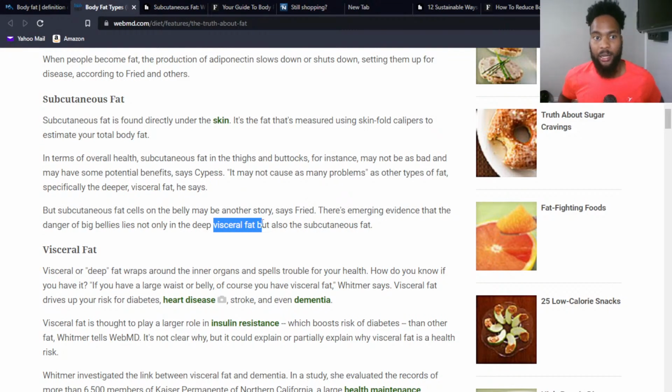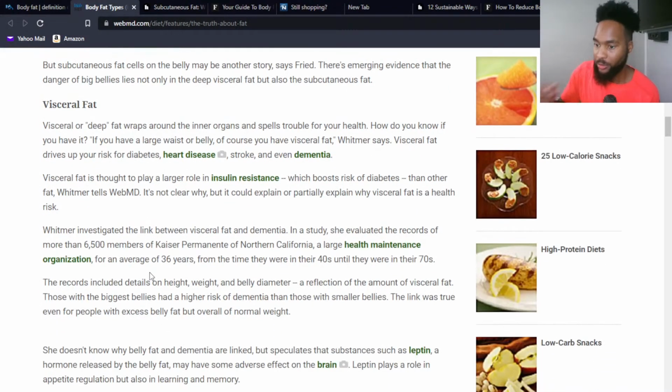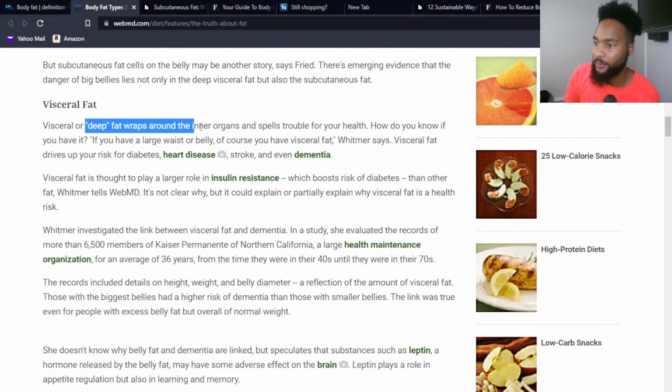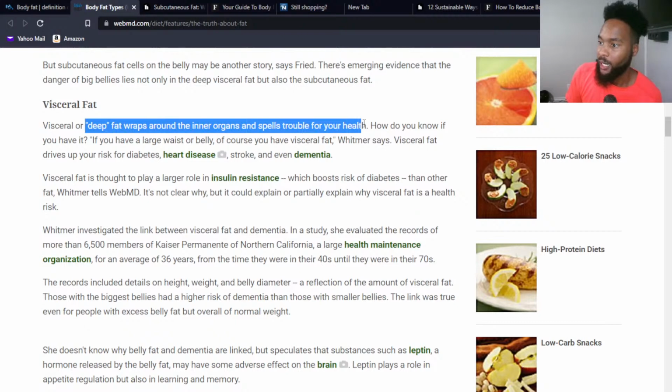So when we're talking about having those heavy bellies, flabby bellies, when we have a lot of our fat deposited in our belly region, and we've all seen it, this is going to be more associated with poor health and increasing that risk for heart disease, right? And other illnesses associated with chronic disease. So let's do visceral fat real quick. All right. So this is the fat that basically wraps around our inner organs and kind of helps insulate and protect them. All right.